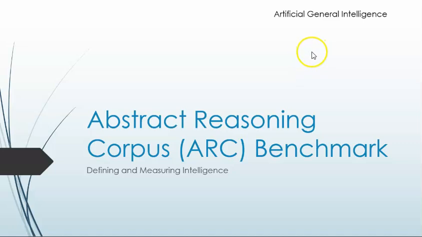Okay, this is an artificial general intelligence series. In this video we are going to see how to define and measure intelligence. For defining and measuring intelligence, they have introduced the Abstract Reasoning Corpus benchmark. We are going to see in detail about this benchmark and how it is used to define and measure intelligence.